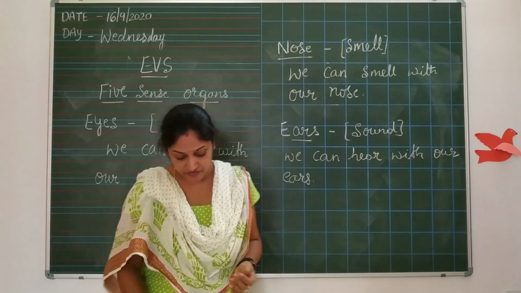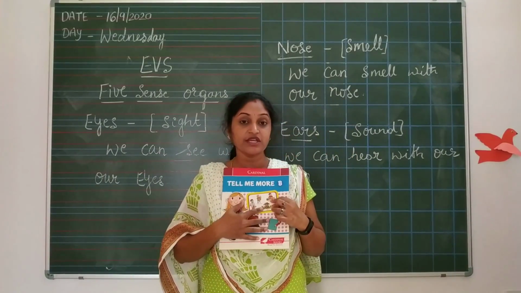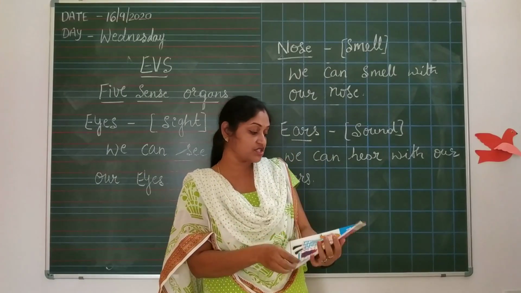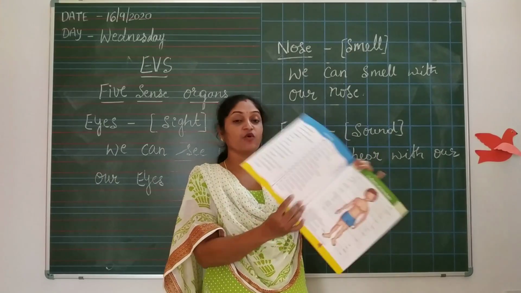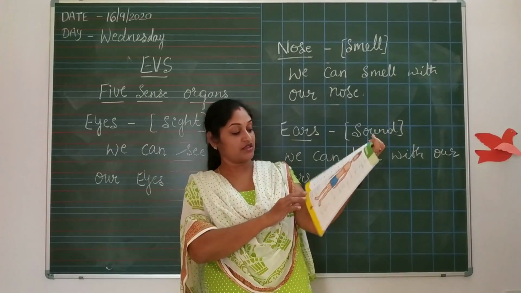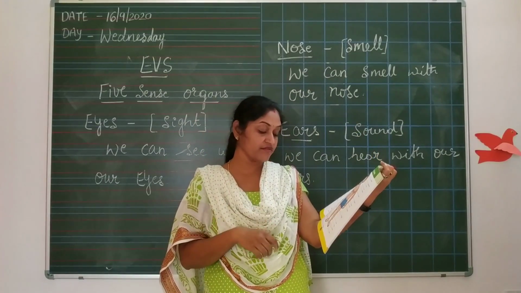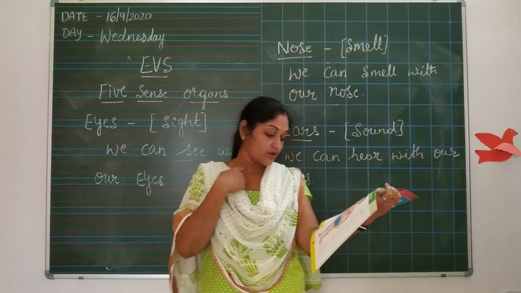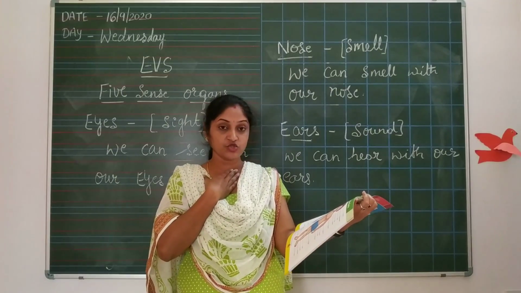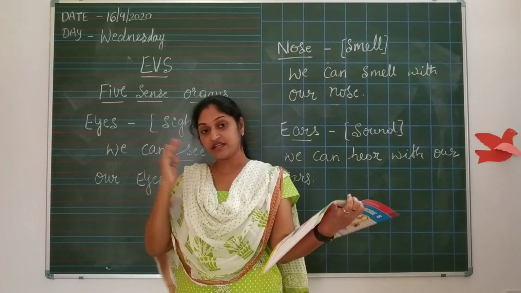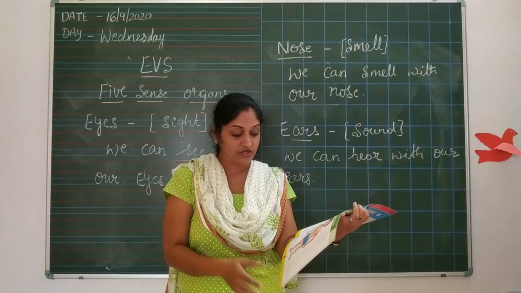Okay, the homework for this, with this, again, we will go to the Tell Me More book. Yesterday we did one small conversation, no? We will go through that. How many fingers do you have? I have 10 fingers. How many toes do you have? I have 10 toes. How does your neck help you? My neck helps me to move my face right, left, up and down. This you go through. Today also you go through that.